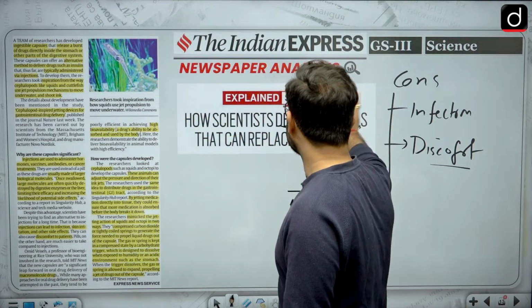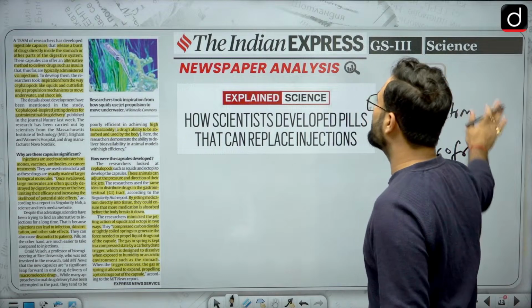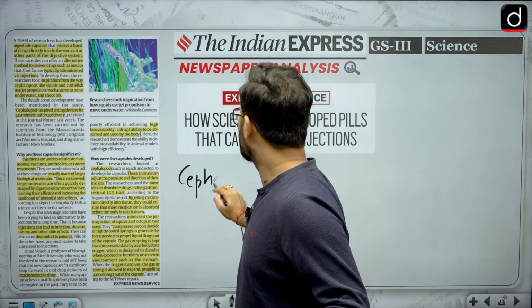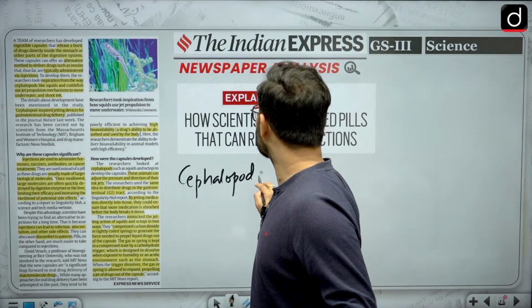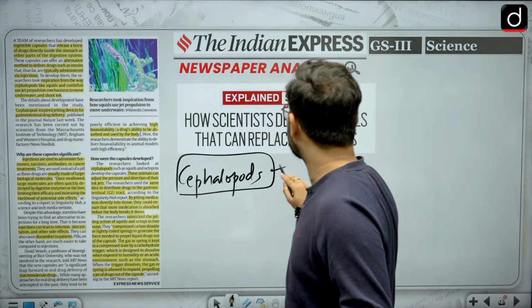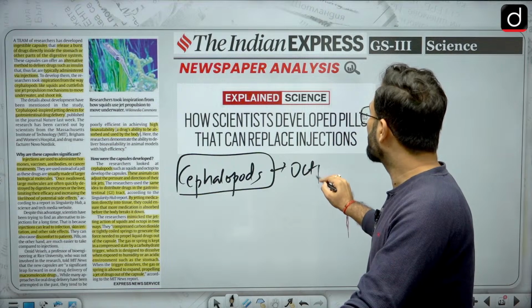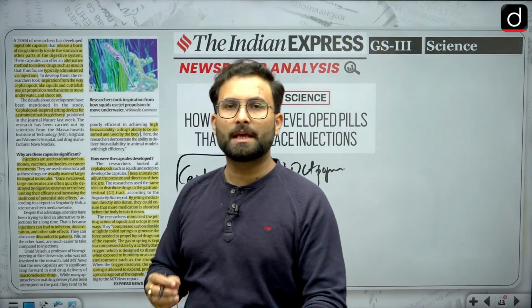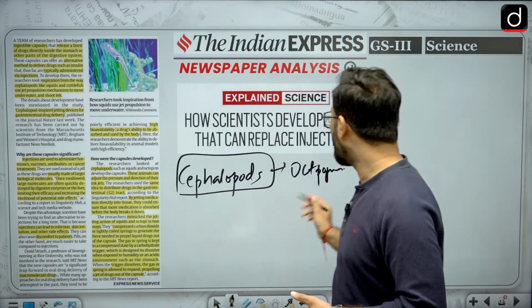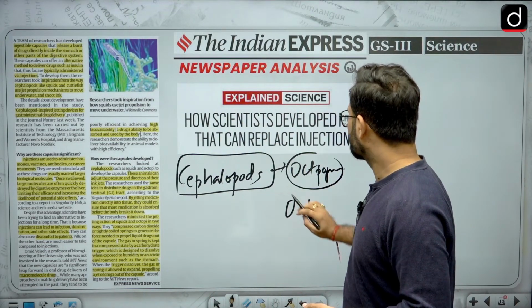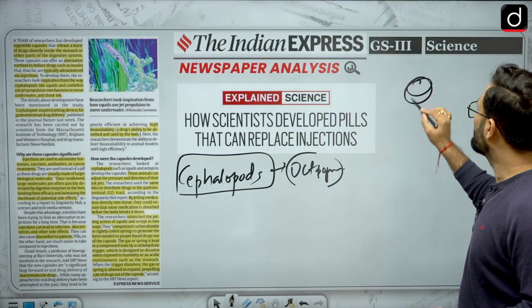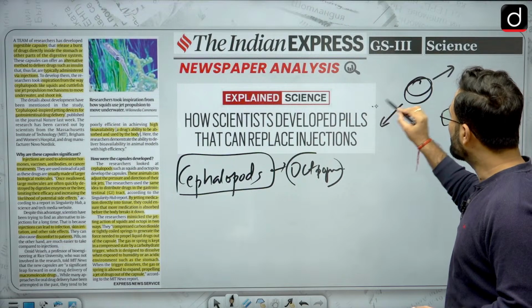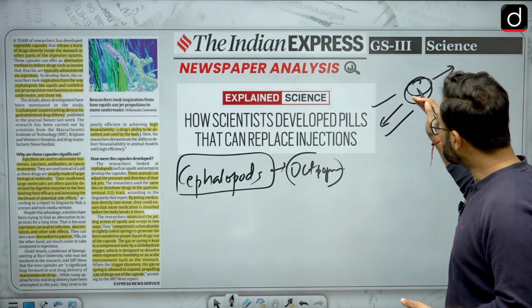That is why they have come up with this new idea, wherein they have taken inspiration from cephalopods. Cephalopods are organisms in the oceans, etc. You must have heard about the octopus. Such organisms are basically cephalopods. They have taken inspiration from them because they use jet propulsion. Let's say this is your octopus. When he is moving in this particular direction, he will propel a jet in the opposite direction, because every action has an equal and opposite reaction. With this propulsion, he will move forward.